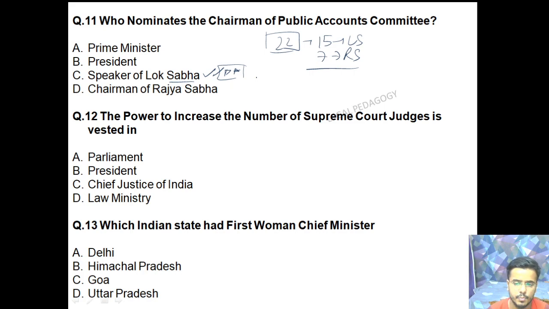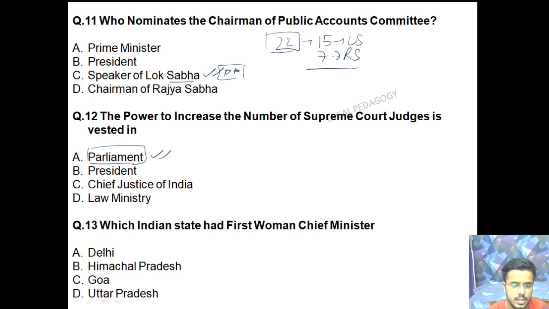The next question is the power to increase the number of Supreme Court judges is vested in. So दोस्तों Supreme Court judges की strength को कौन बढ़ा सकता है, ये सवाल आपसे पूछ रहा है. So the power to increase the number of Supreme Court judges is vested in the Parliament. The Parliament has the power to increase the number of Supreme Court judges.